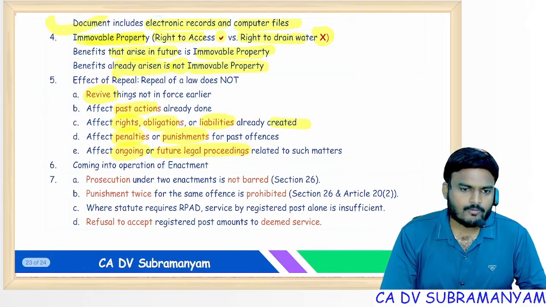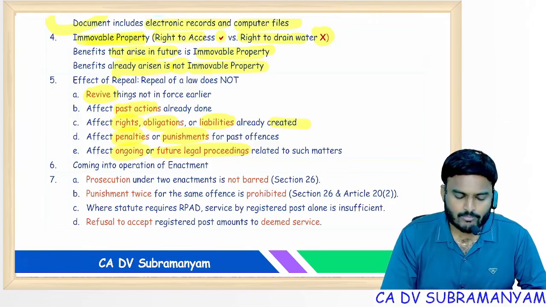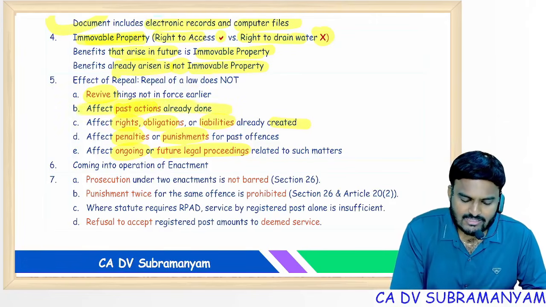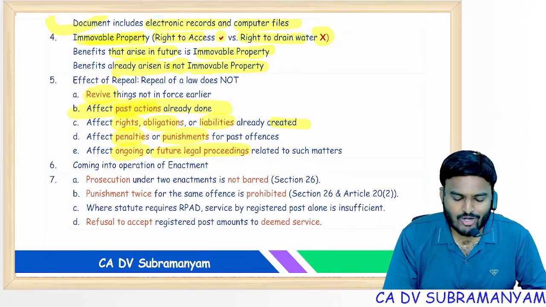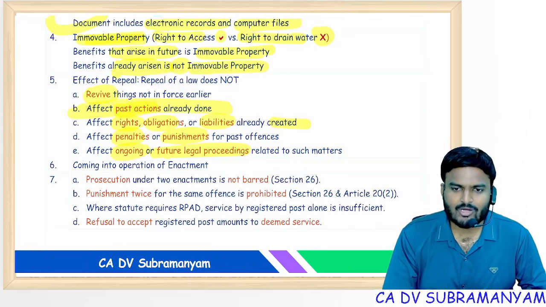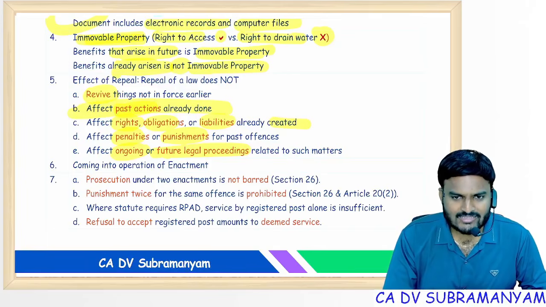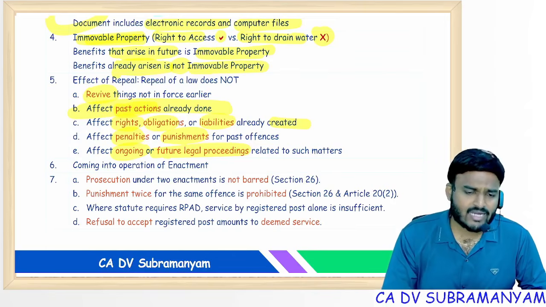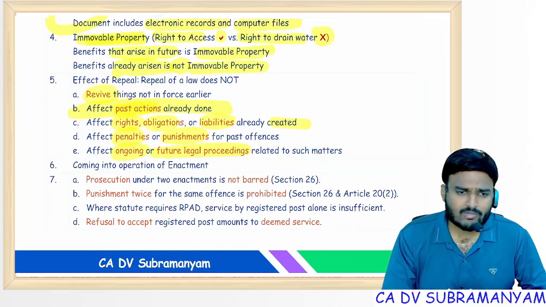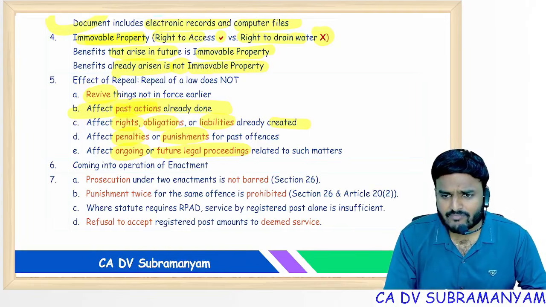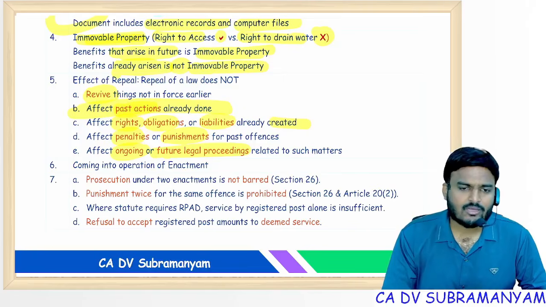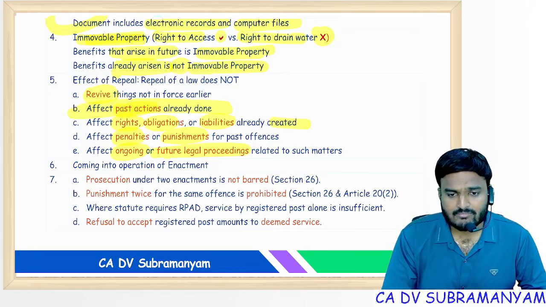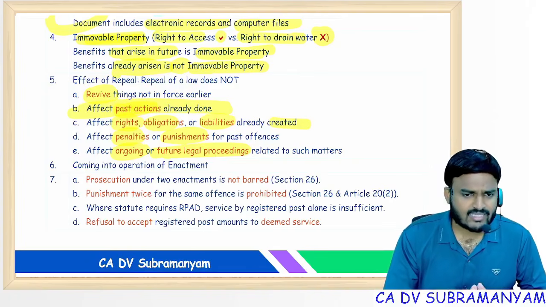Suppose under the old Companies Act I got a certificate of incorporation. Under the new Companies Act, is it valid or invalid? That means it shall not affect past action. I'm already a shareholder under the old act. Are my rights affected under the new act? No, my rights and company obligations remain. I made a mistake under the old act and got punishment. Any change in punishment after commencement of the new act? No. Suppose I committed the offense, but proceedings have just started now. Can they carry out the proceedings? Yes.